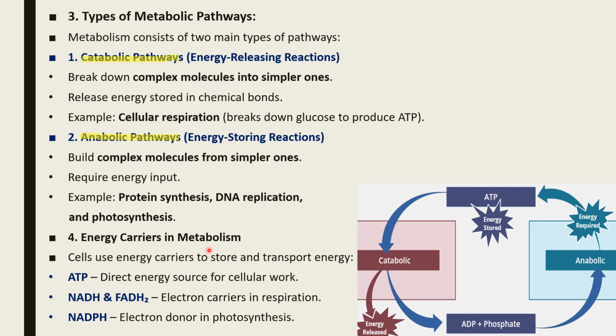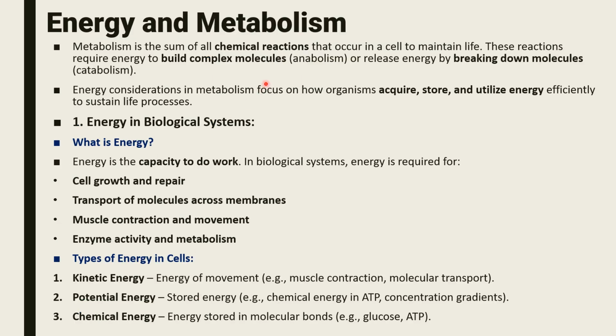Now energy carriers in metabolism. We got three energy carriers: ATP, which is the direct energy source for cellular work, NADH and FADH2, electron carriers in respiration, and NADPH, which is an electron donor in photosynthesis. Energy and metabolism. Metabolism is the sum of all chemical reactions that occur in a cell to maintain life. These reactions require energy to build complex molecules or release energy by breaking down molecules. Catabolism.